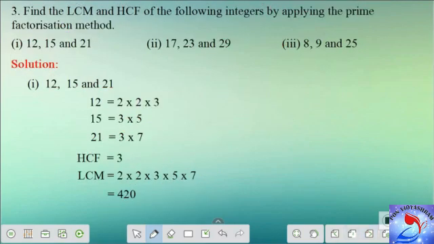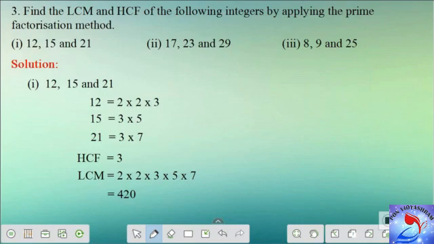Find the LCM and HCF of the following integers by applying the prime factorization method. This is a part of the previous problem, but we have 3 numbers here. In the previous problem, we had only 2 numbers. Let's see how to do it. Here is the first subdivision for you. The numbers are 12, 15 and 21.